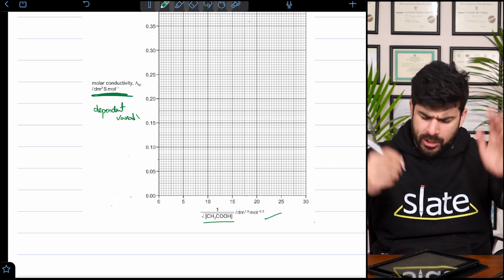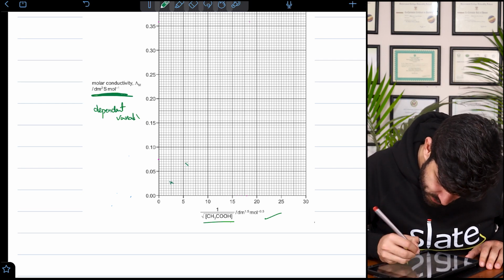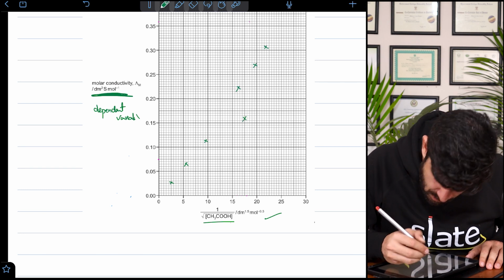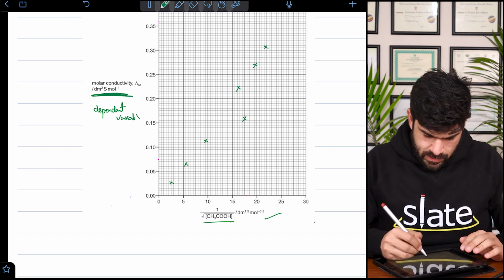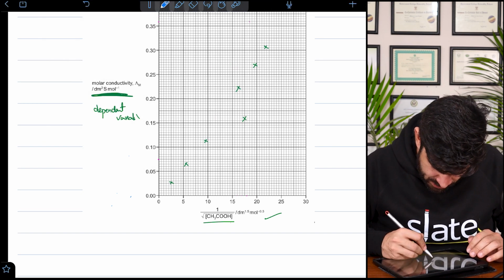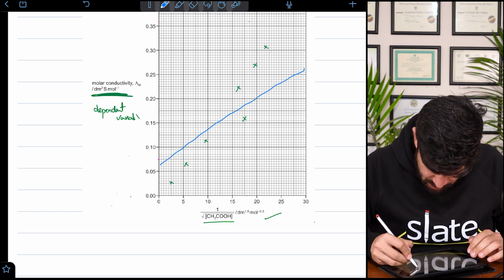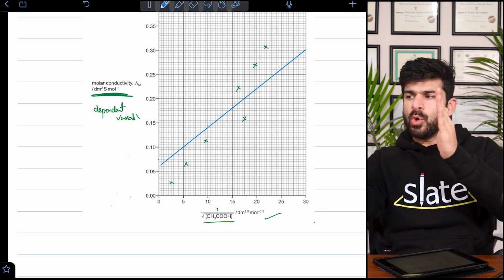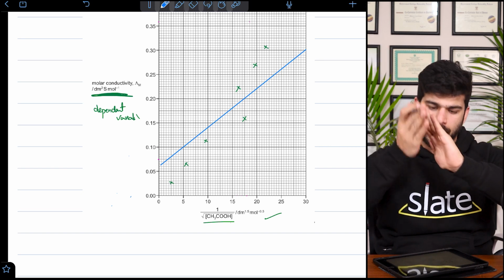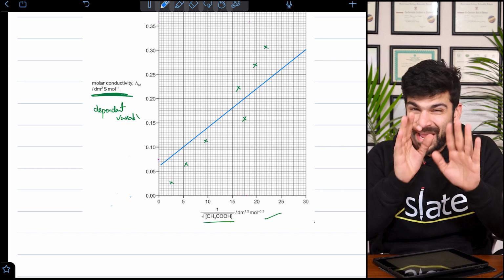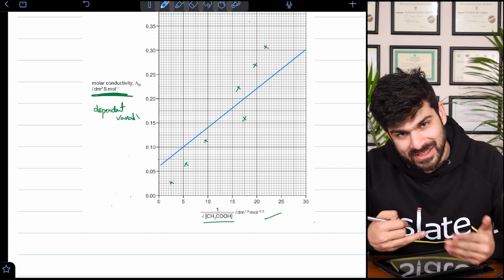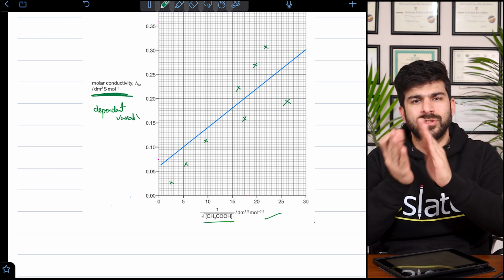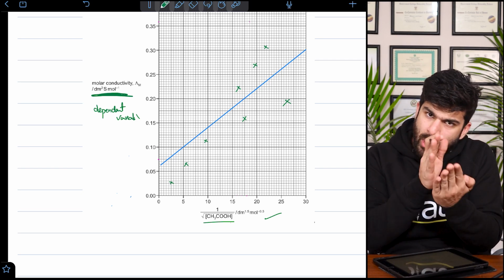So for instance, let's just plot a graph randomly. You use these crosses to plot a graph. The line of best fit can be, for instance, if I make this line, I call it the line of best fit. It should have equal points above and below the line. So apparently it looks like a line of best fit. Let's make another point here. Yeah. So that's what it is about. It should have equal points on both sides.